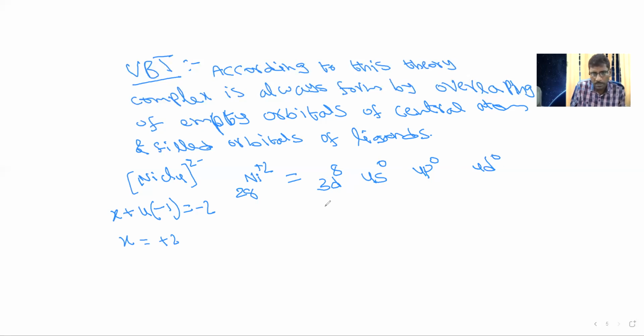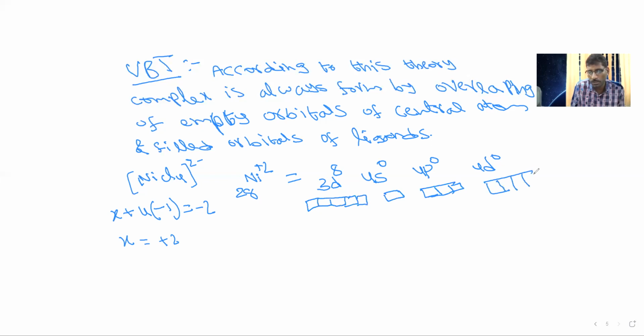Now 3d8 means we know that d orbitals are 5 orbitals: 1, 2, 3, 4 and 5. The s orbital is a single orbital, whereas p orbitals are 3 orbitals. D orbitals are again 5 orbitals.